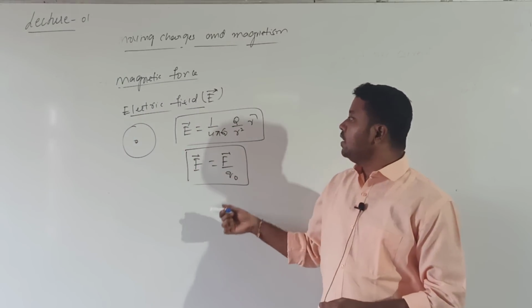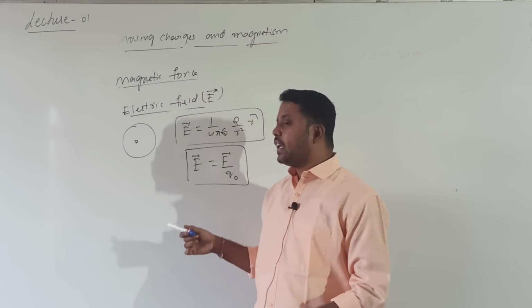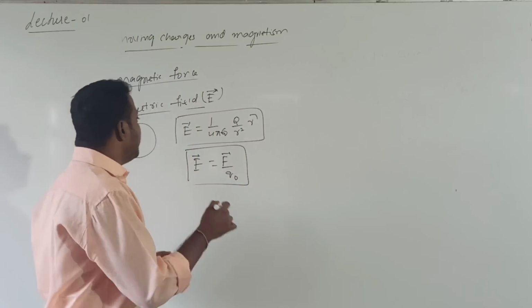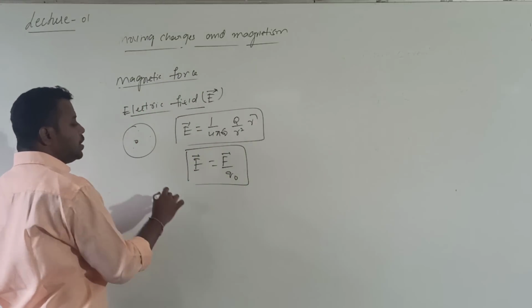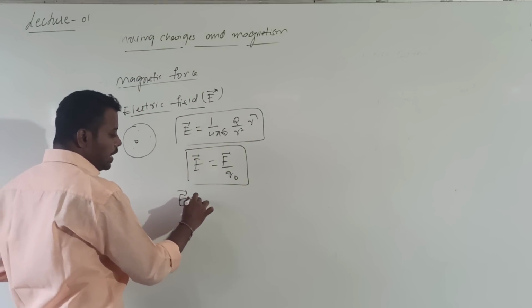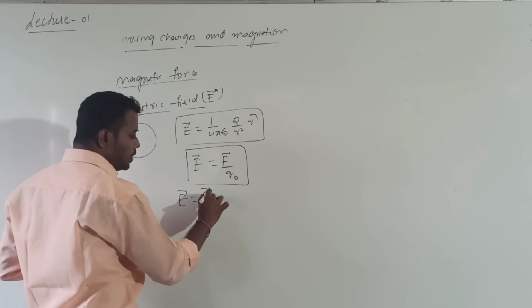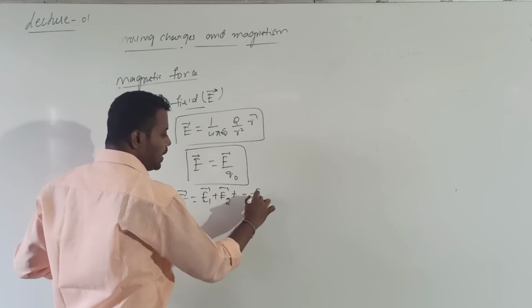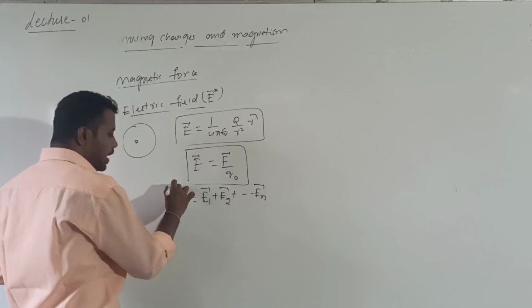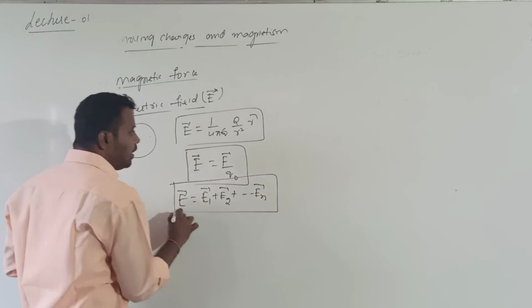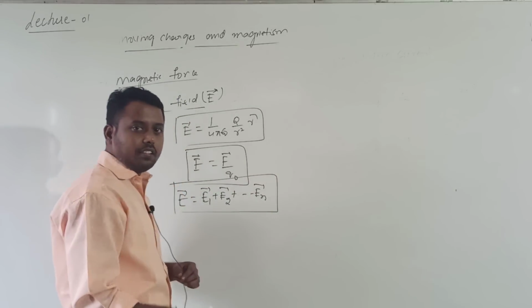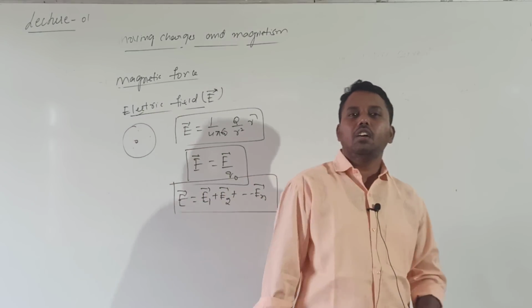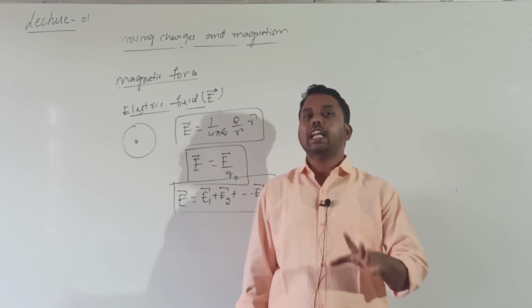For a single charge, you can write the electric field intensity like this. If I want to write the electric field intensity due to a system of charges, we apply the principle of superposition: E1 bar plus E2 bar plus E3 bar plus so on up to En bar. You have studied this already. Till now we completed electricity.